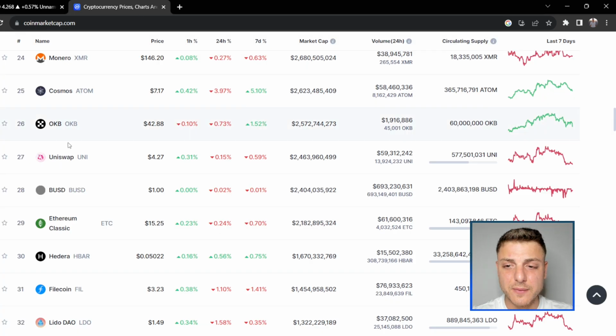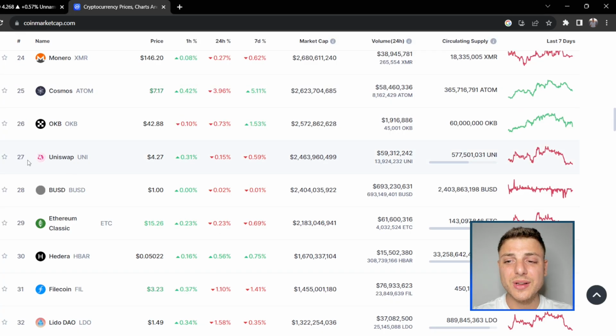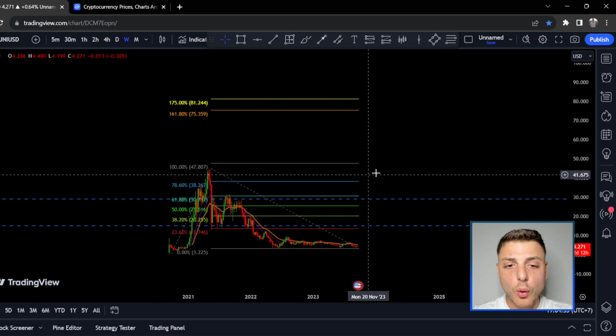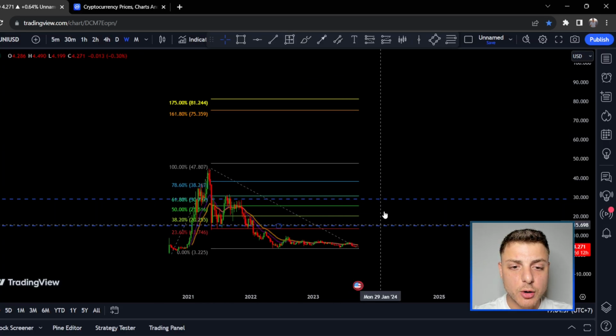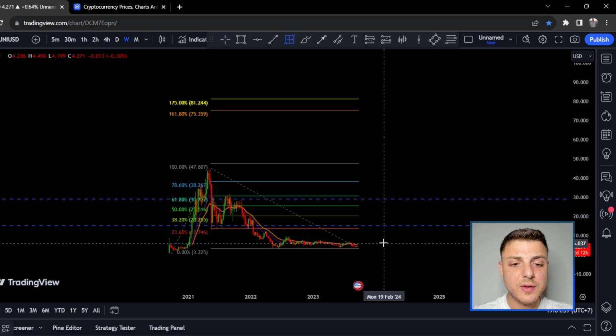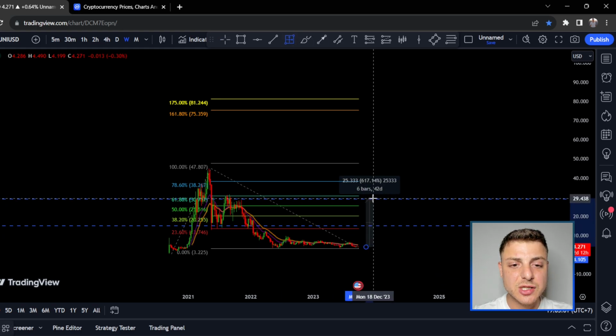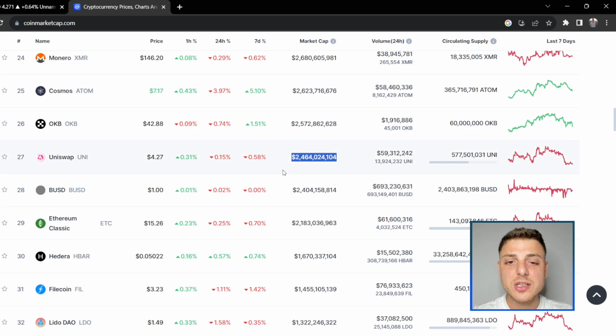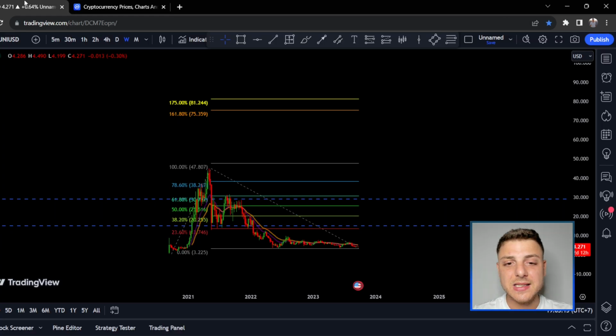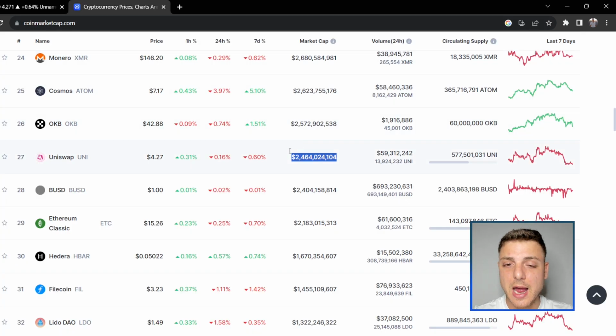Really, the next thing that I want to focus on is, you can see Uniswap is currently at number 27 of all cryptocurrencies. It's got a $2.5 billion market cap. So for Uniswap to get from its current price all the way up to that 650% gain, let's call it 700% for maths, this would need a 7x in the market, so it would need to go up to basically $17.5 billion to get that 7x in the market to actually go up to this price right here. The market cap would need to follow.